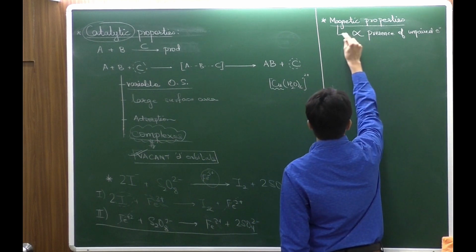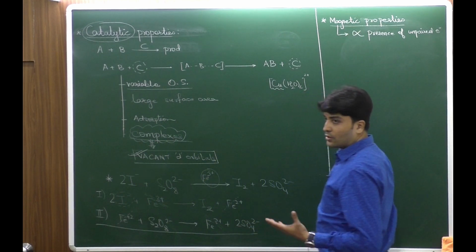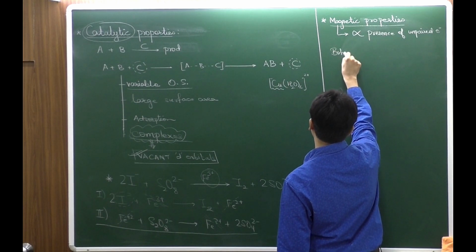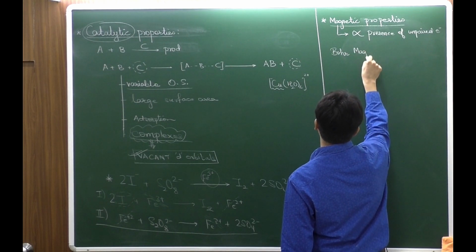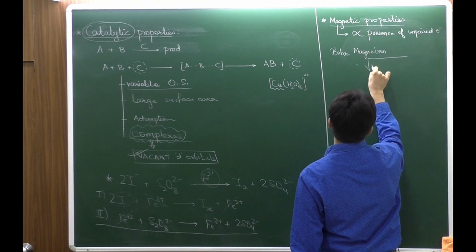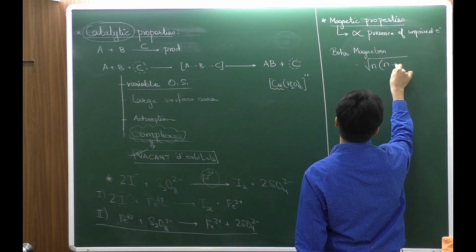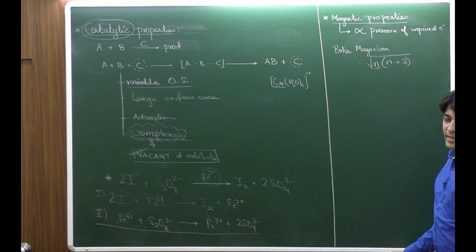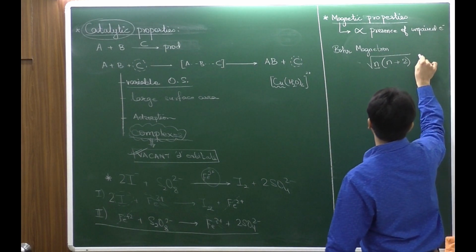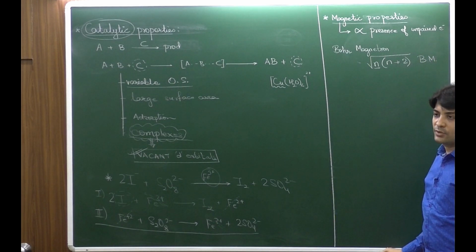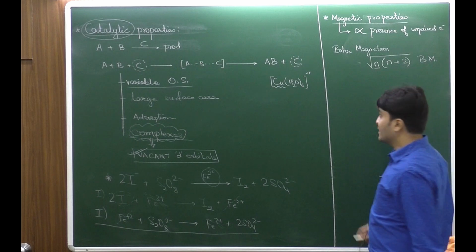So now, the strength of the magnetic property or the paramagnetism is identified by a formula given by Bohr. And the formula is called Bohr magneton, which is given as root of n into n plus 2, where n is the number of unpaired electrons. ये हम डिस्कस कर चुके हैं. And the unit we write is BM, that is nothing but Bohr magneton. ठीक है. अब इसमें क्वेश्चन किस तरह से आ सकता है?